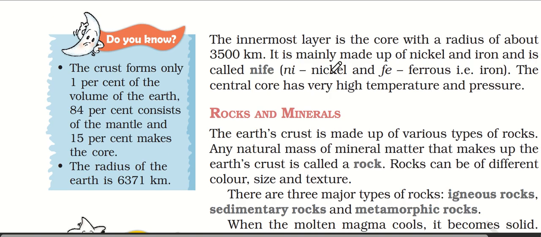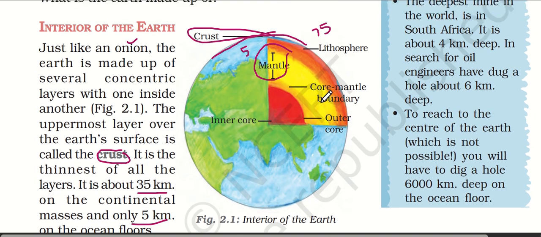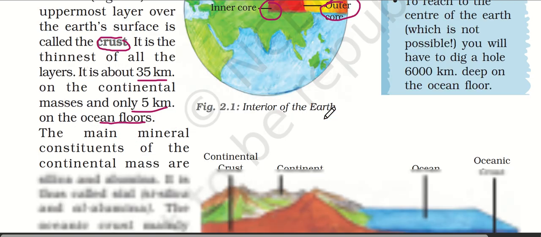The innermost layer is the core, with a radius of about 3,500 kilometers. There is a core-mantle boundary, which is the boundary between the mantle and the core. Then there are the inner core and the outer core.